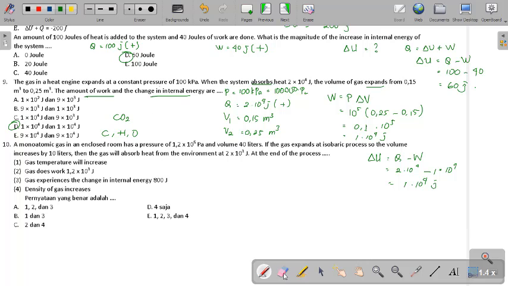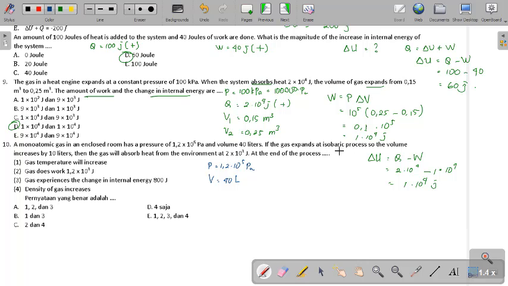Jadi ada dua atom gitu ya, bentuk wujud gasnya. Okay. A monoatomic gas in an enclosed room has a pressure. In here we have pressure 1.2 times 10 power of 5 Pascal and the volume is 40 liters.